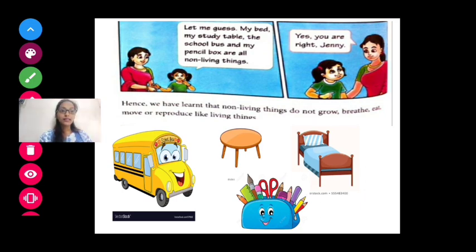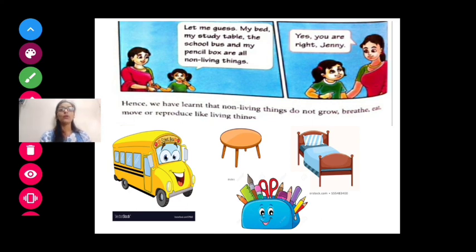Mother says, "Yes, Jenny, you are right." Hence, we have to learn that non-living things do not grow, do not breathe, do not eat, do not move, and do not reproduce young ones like living things.